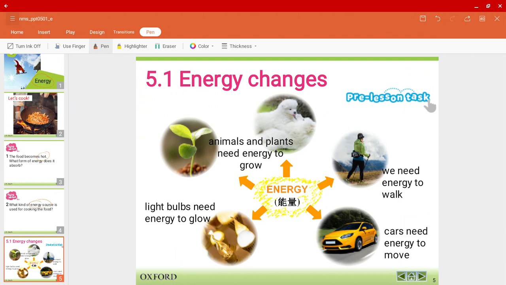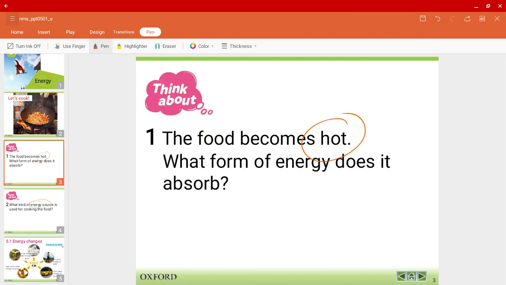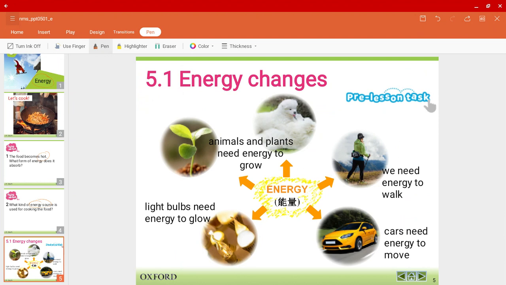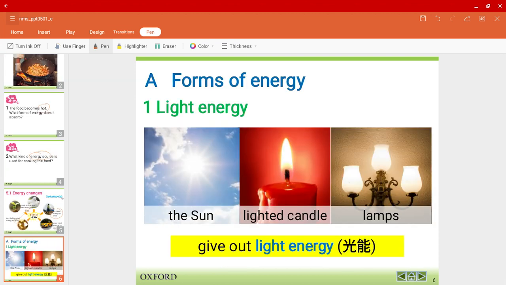So let's talk about energy. I'll come back to the previous two questions later on. Energy is all around us, basically. Everyone and everything basically require energy. For example, we humans need energy to walk. Cars need energy to move. Light bulbs need energy to glow. Animals and plants need energy to grow. Two different words, glow and grow. Don't mix them up. So let's talk about some different forms of energy.